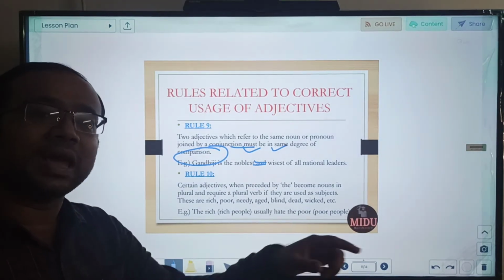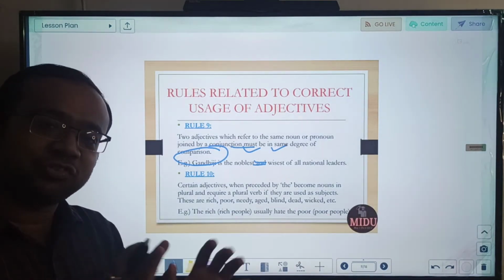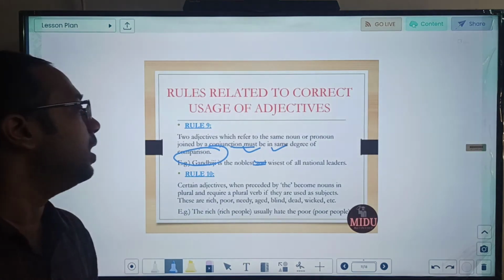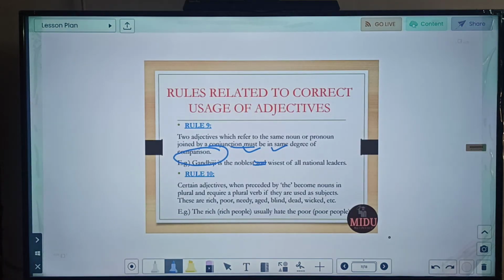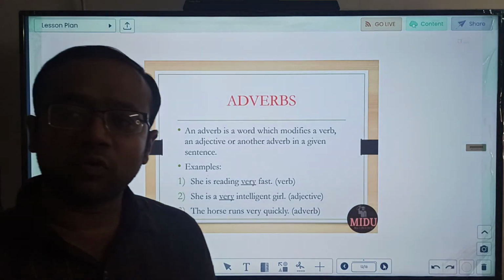So he is not hating any one poor person sitting in front. In general, they are hating the poor people. This was rule number 10 for adjectives. So these were our major rules for adjectives.